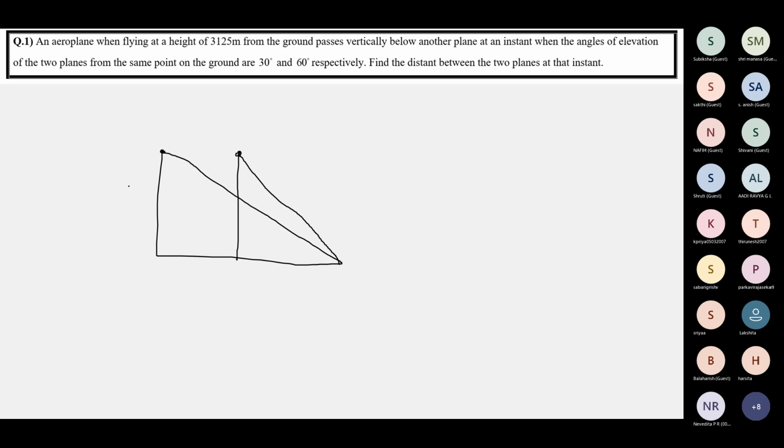Both of them are flying at the same height, say 3,000 meters above the ground. This is the horizontal distance between them, and that will be equal to this distance on the ground. And some information, the elevations will be given to you, and you have to find this horizontal distance between them.